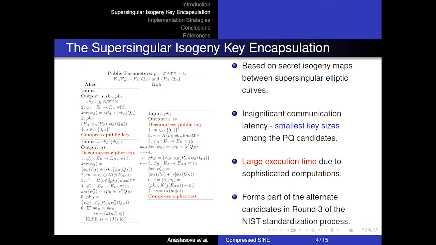The main drawback of the algorithm, however, is the performance cost, which is significantly higher than other post-quantum candidates due to the complex isogeny computations. This places the algorithm into the alternate candidates during round 3 of the post-quantum standardization process, and therefore incites several research groups to focus on optimizing its timing.